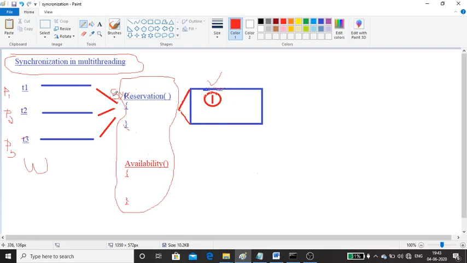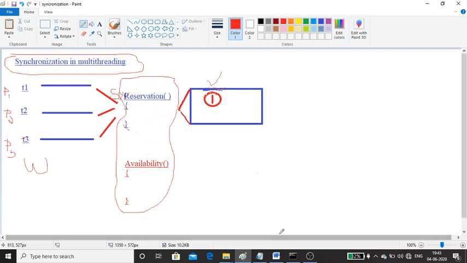If you make reservation synchronized, what will happen is, suppose T1 is executing reservation, then no other thread can execute it, so they must be in a waiting state. Whenever T1 is executing, the reservation is locked for T1 until T1 completes. Once T1 completes, the lock will be released. Then either T2 or T3 can execute it. If T3 gets the chance, T2 should be in a waiting state. If T2 gets the chance, T3 should be in a waiting state. This is the advantage of synchronization.